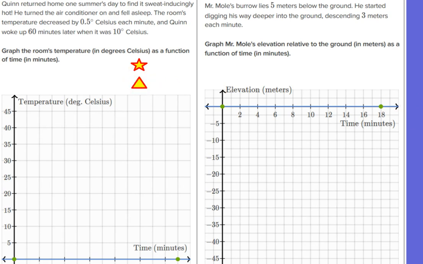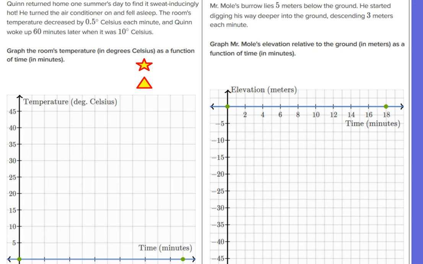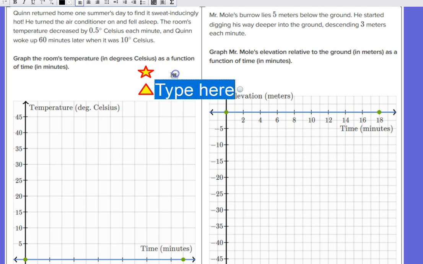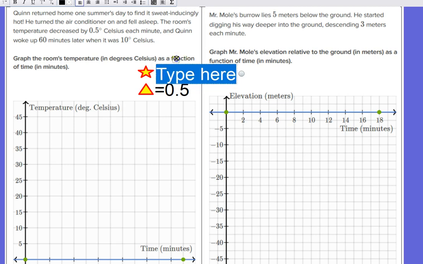And I know what the slope is for sure. So let's have a look. My slope is 0.5 each minute. So every minute, the speed at which this goes down is 0.5 degrees Celsius every minute. And then the star is not where it starts. It's at 60 minutes later.